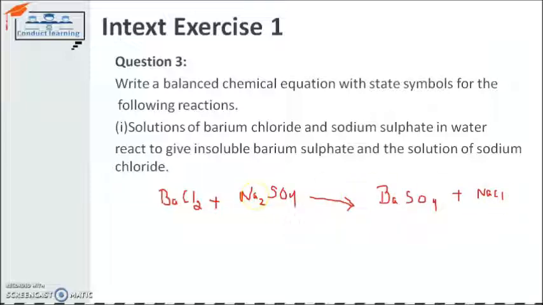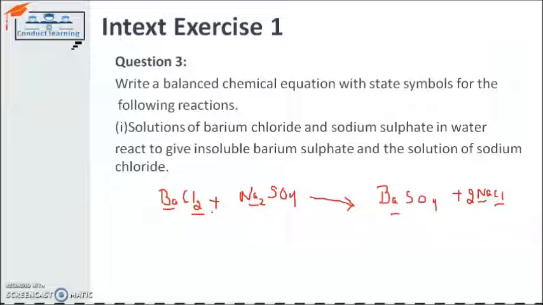So to balance it, we have to first of all check the number of atoms for each element on the reactant and product side. Barium is having 1 atom on this side and 1 atom on this side, so it's balanced. Chlorine is having 2 atoms on this side and 1 atom on this side, so it's not balanced. Sodium is having 2 atoms on this side and 1 atom on this side, so it's not balanced. So if I write 2 here, the number of atoms for sodium and chlorine will change and the equation will get balanced.